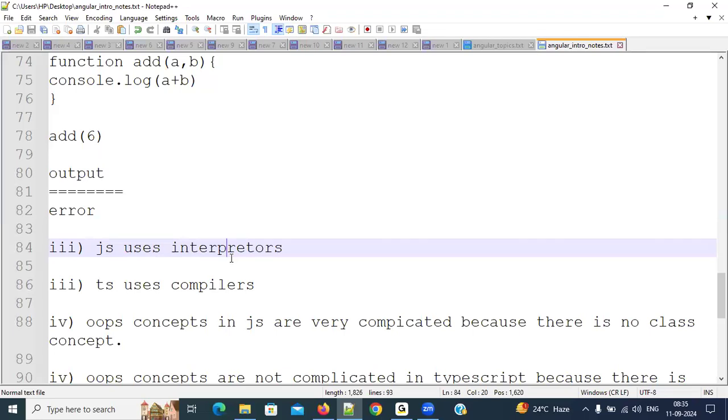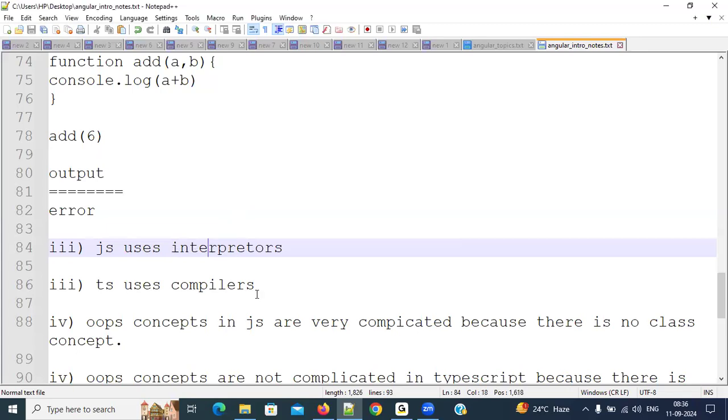Clear, everybody? Please respond. Hello? Clear, sir. Okay, right. This is the difference between interpreters and compilers. Others also respond, everybody, like Mukesh, Abhilash, Chaitanya, Subhash, Ravi, Priyanka. Hello. Yes, so it is clear now. Okay, right.